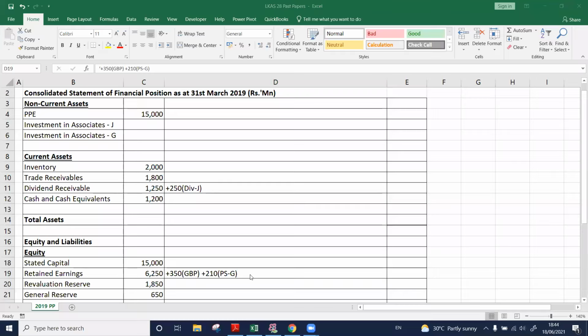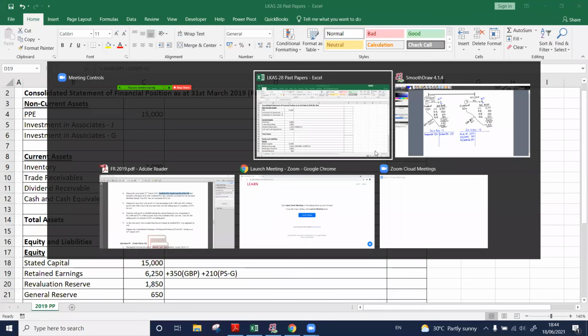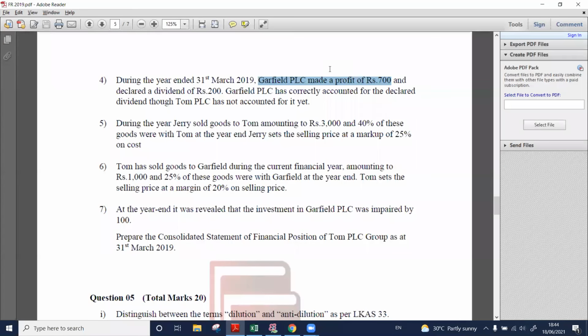So what did we do for the profit share? They have earned a profit of 700. Out of this, 30% belongs to us, that is 210. That value we have debited to our investment in associate account and credited to the retained earnings account, as profit share.